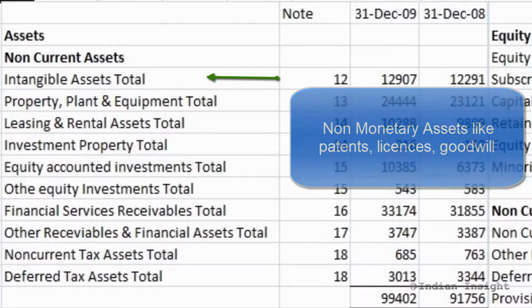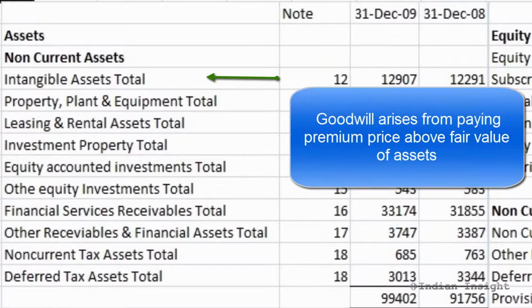Goodwill is another intangible, which is a result of a company paying a premium above the fair value of the assets being acquired as part of a merger or acquisition. This excess amount over the fair value is recorded as goodwill on the balance sheet and is another intangible.